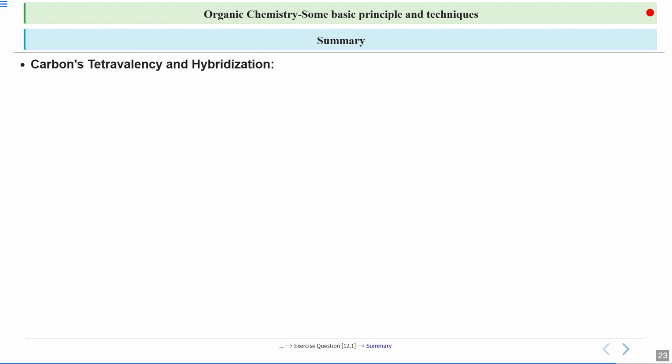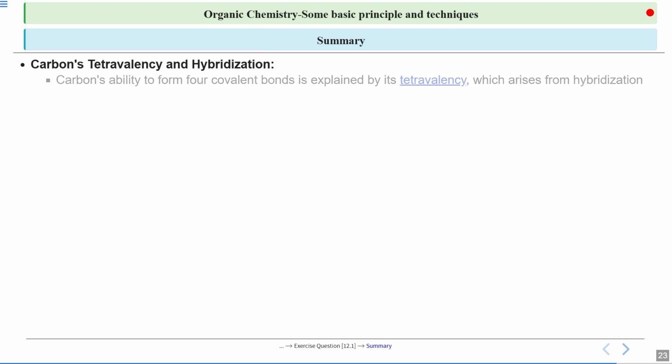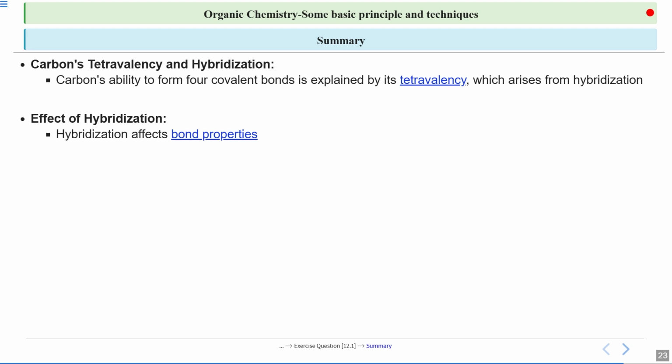Now we can summarize all of what we have studied today. Starting from carbon's tetravalency and hybridization, we can say that carbon has the ability to form a maximum of 4 covalent bonds, which is called tetravalency, and it is explained on the basis of hybridization. Then what is the impact of this hybridization? First, it affects your bond properties like orbital penetration, bond strength, bond length, bond energy and all. And this whole impact can be explained on the basis of s character.